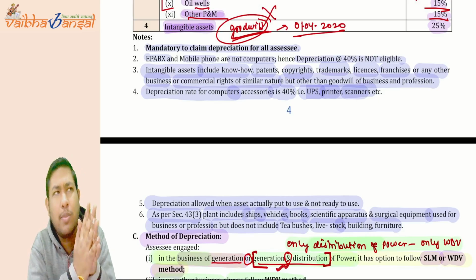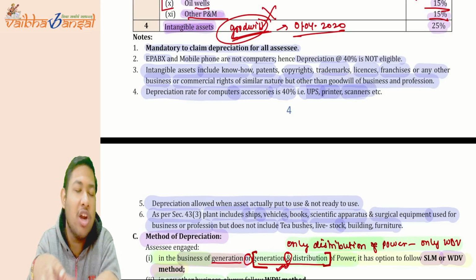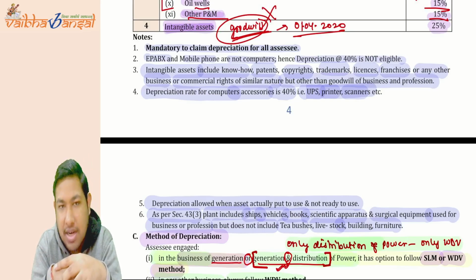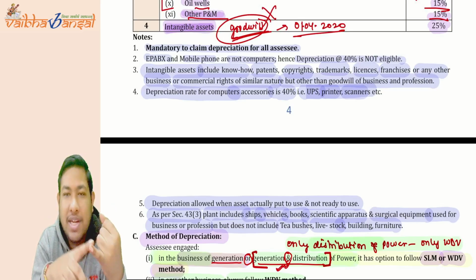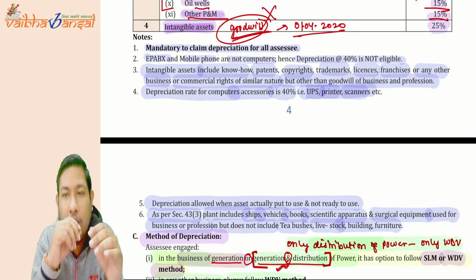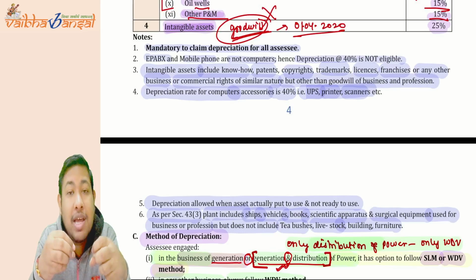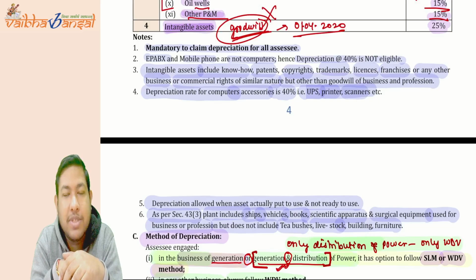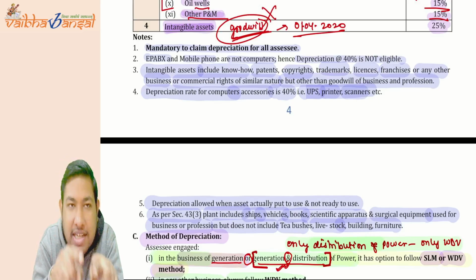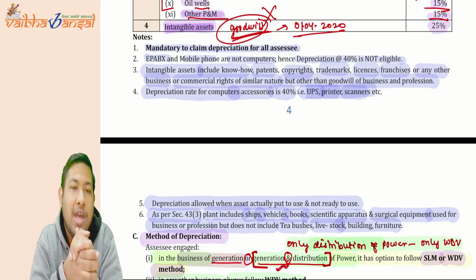For AP bags and mobiles, these are not computers. You have to treat them like plant and machinery and claim 15% depreciation. Now, intangible assets like know-how, patent, copyright, trademark, license fees, franchisee, commission rights: in all these cases the intangible asset rate of 25% is applicable. But in intangible assets, as I have said, goodwill does not cover here.